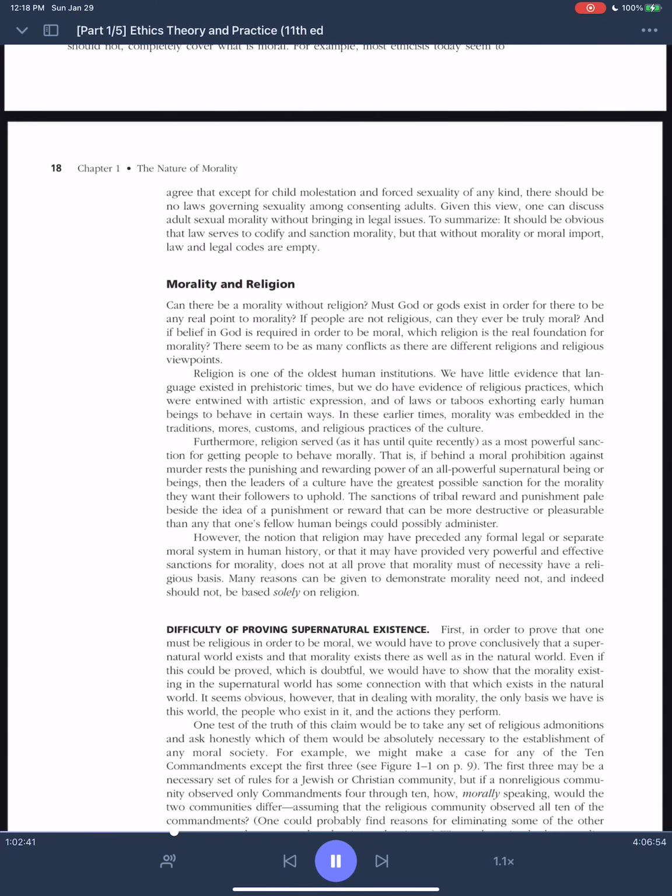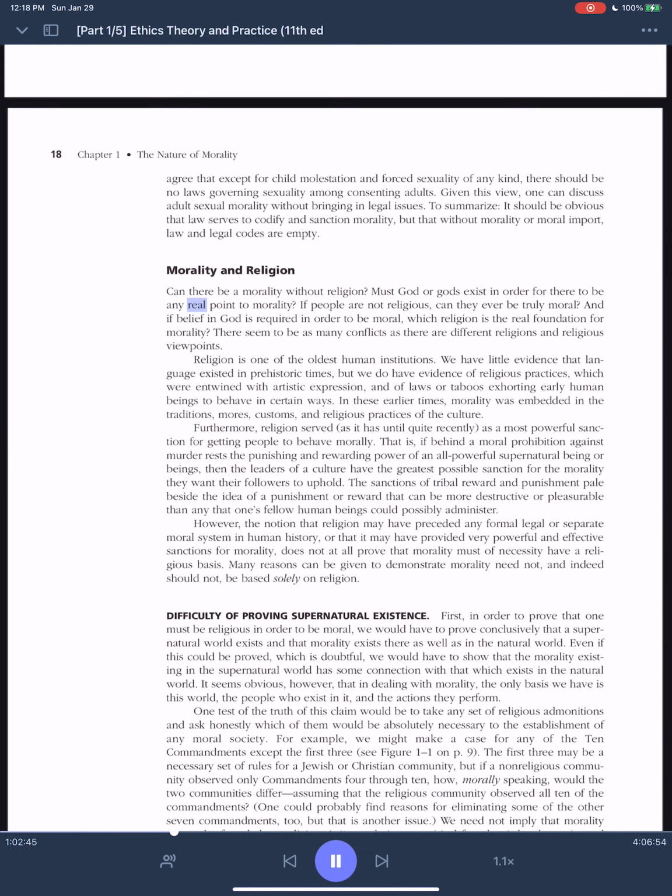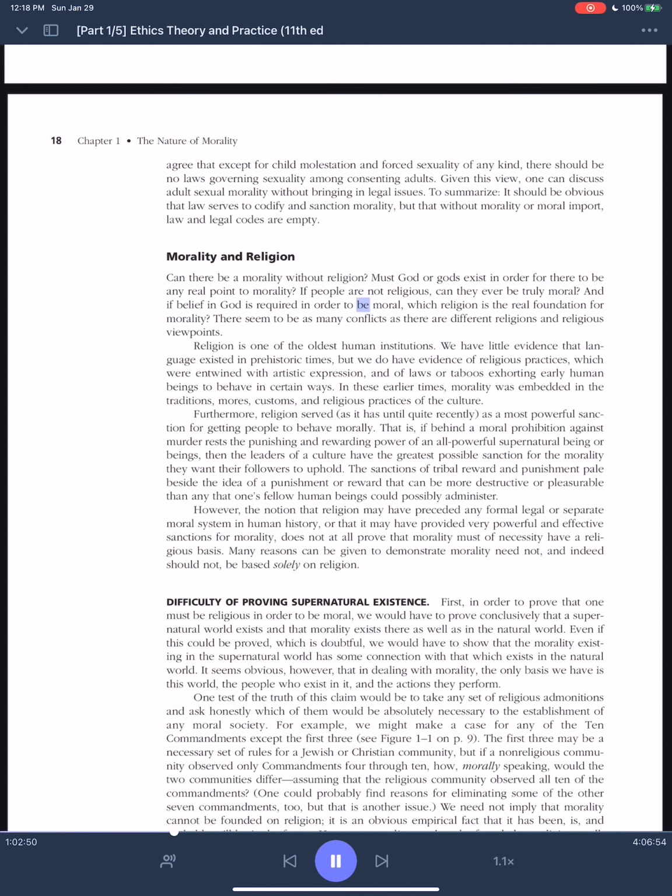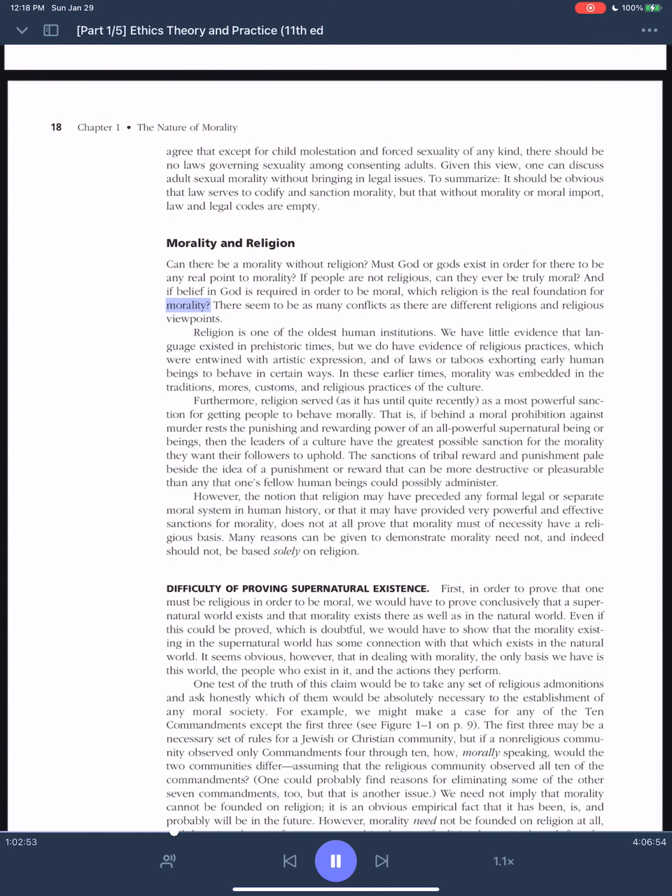Morality and religion. Can there be a morality without religion? Must God or gods exist in order for there to be any real point to morality? If people are not religious, can they ever be truly moral? And if belief in God is required in order to be moral, which religion is the real foundation for morality? There seem to be as many conflicts as there are different religions and religious viewpoints.